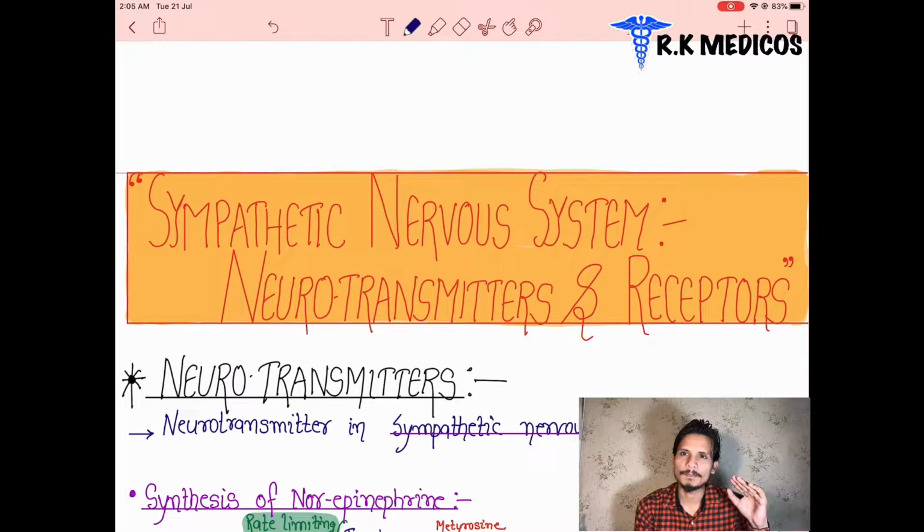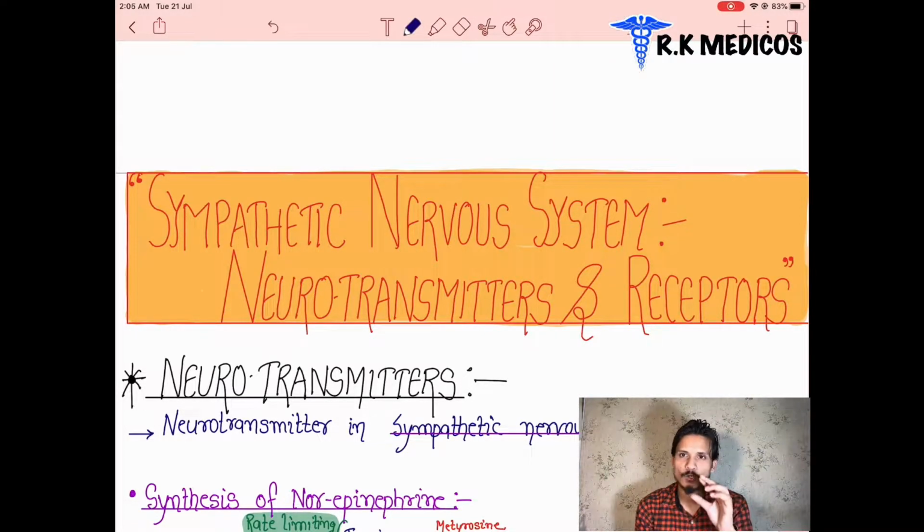Basically, in the parasympathetic nervous system, we discussed their neurotransmitter is acetylcholine. They work through two types of receptor, muscarinic and nicotinic. Same we are going to do here. In the sympathetic nervous system, the neurotransmitter is acetylcholine? No, it is adrenaline or norepinephrine or epinephrine. These all are the catecholamines.